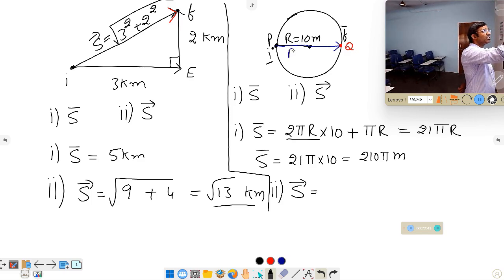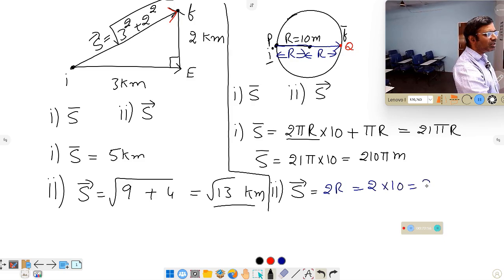According to geometry, you know that this is the radius of the circle and this is also a radius of the circle. The diameter of the circle is equal to 2 times the radius. So that is nothing but 2 into, what is the radius of this one? 10 meters. So 10, totally 20 meters is the displacement. So this is the way you have to calculate problems on distance and displacement. Care has to be taken: the displacement is always the shortest path between the initial and the final.